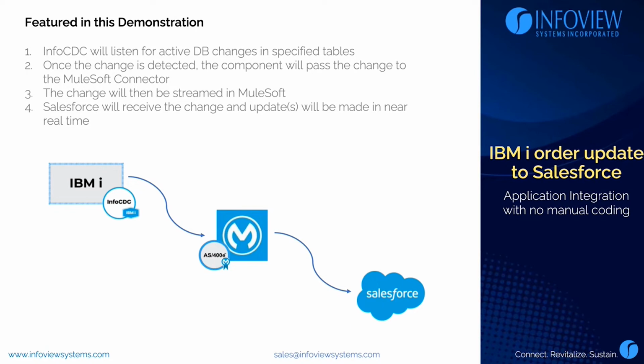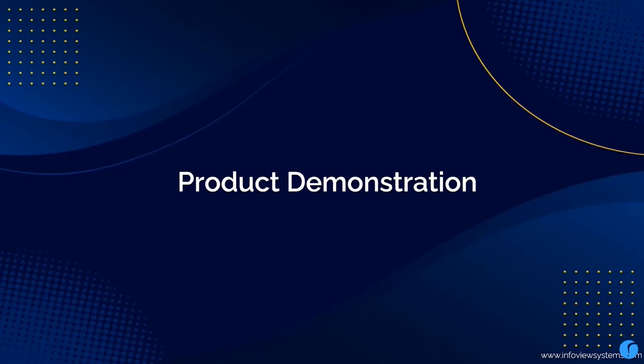In this demonstration, we'll see the InfoCDC listen for active DB changes in specified tables. After detecting the change, the component will pass the change on to the AS400 gateway from MuleSoft. There you will see the change streamed in MuleSoft. This will lead to Salesforce receiving the change and updates will be made in real time. Next, I will be handing it off to Dimitri to start the demo.